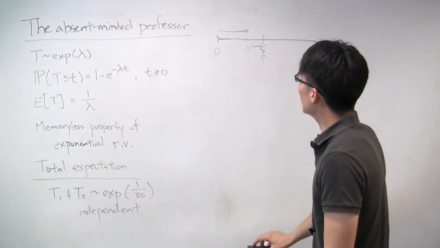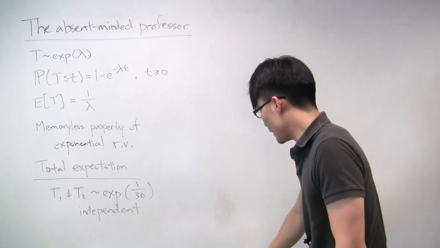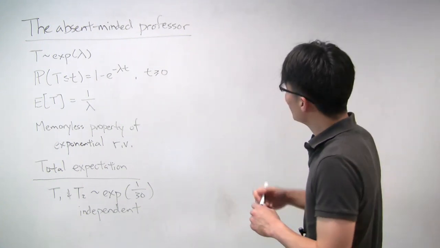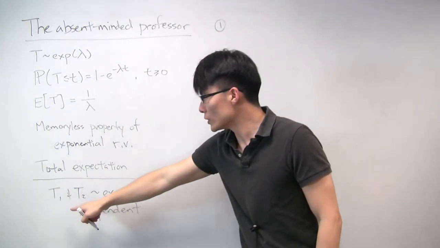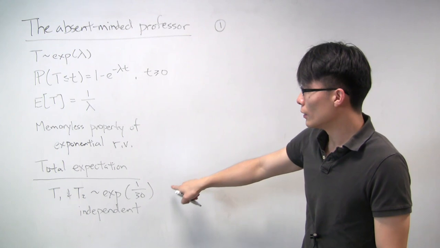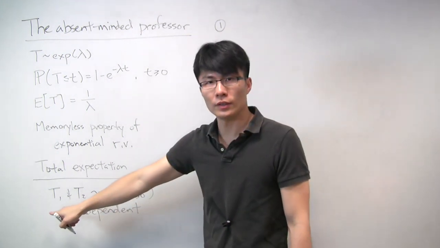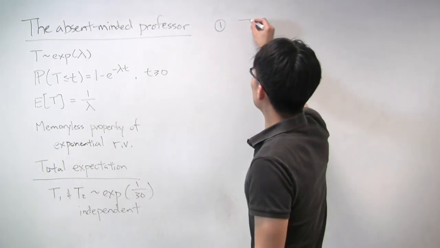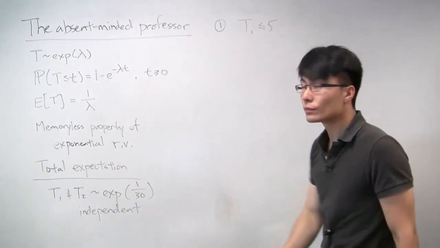Okay, so let's begin with the first scenario. Let's say the first student finished within 5 minutes. So what does that mean in terms of the definitions that we've used? That means T1 is less than or equal to 5, right?